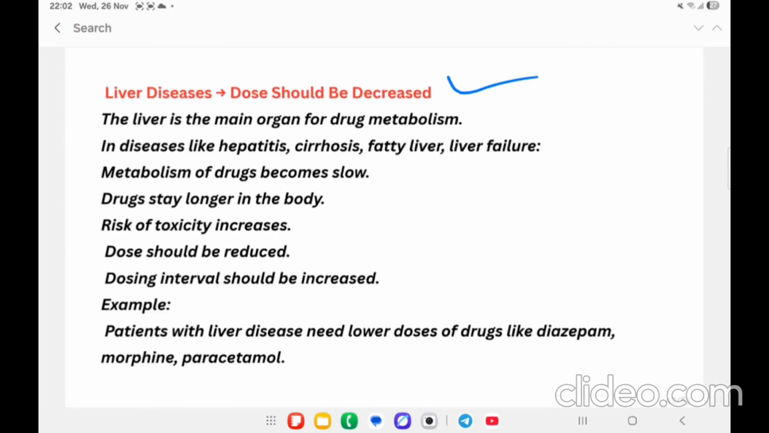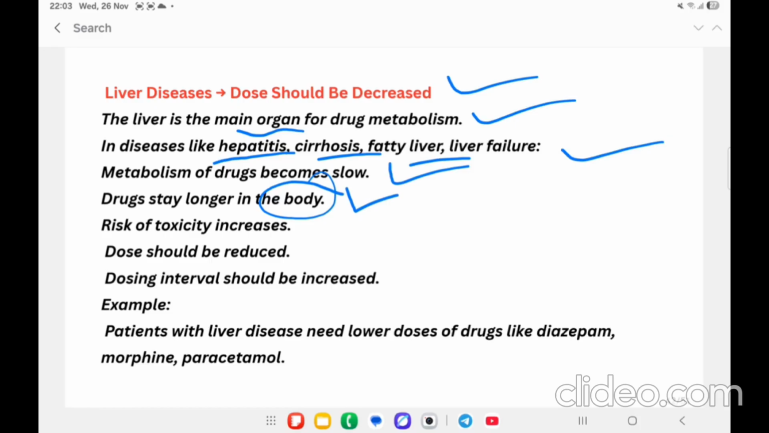In case of liver disease, the liver is the main organ for drug metabolism. In case of hepatitis, cirrhosis, fatty liver failure, the metabolism of the drug is slow and requires longer, because the drug is going to stay in the body for a longer period of time. Then again there is a risk of toxicity. Then dosage should be reduced and dose interval should be closely monitored.